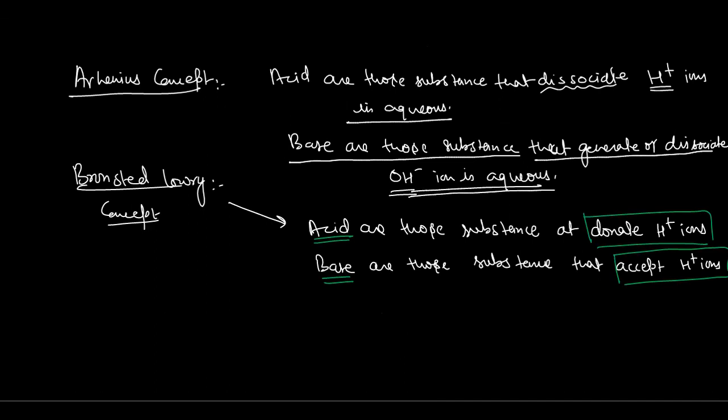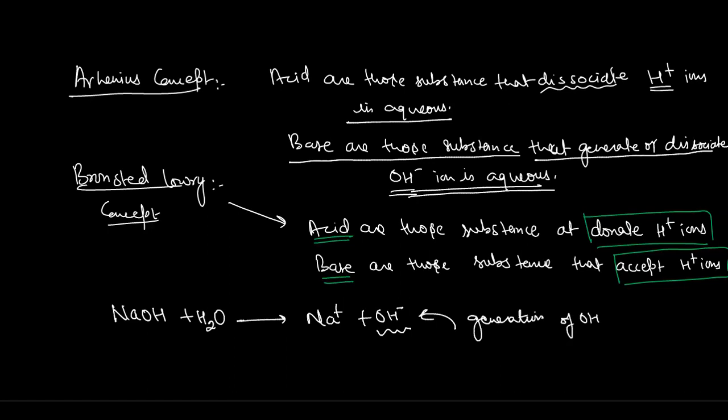For example, NaOH: when I add this to water, Na positive ions and OH negative ions are formed. It means that here the generation of OH negative ions is taking place.